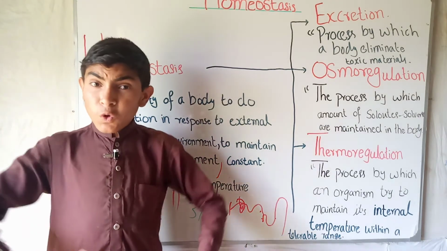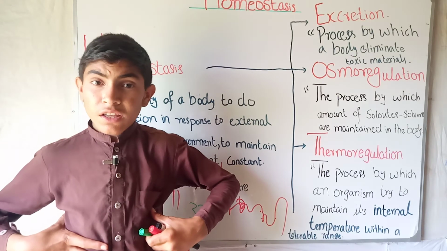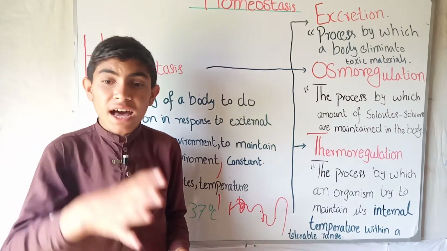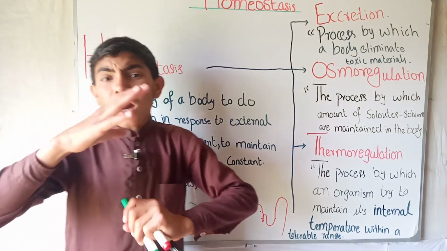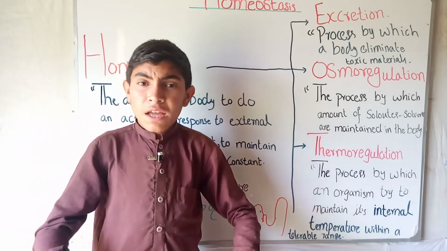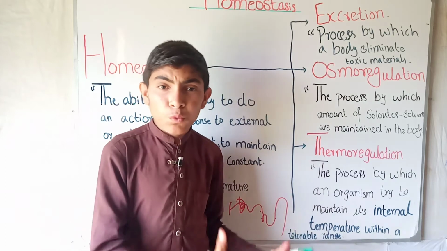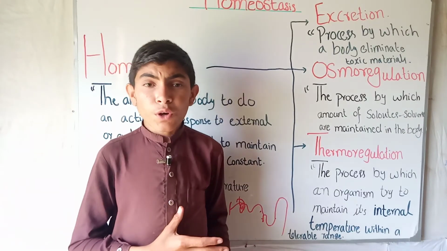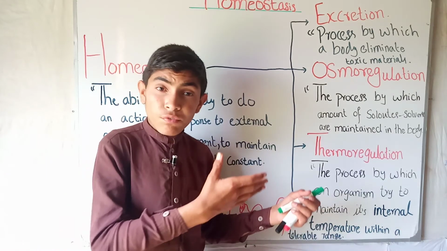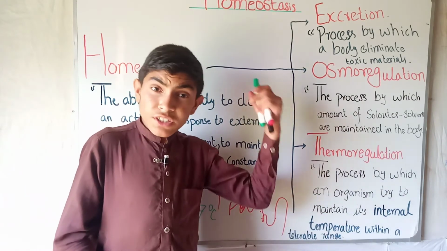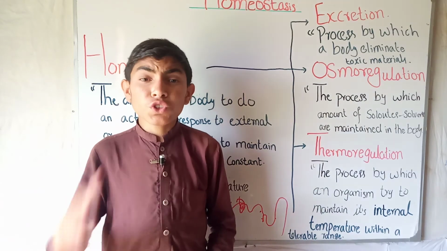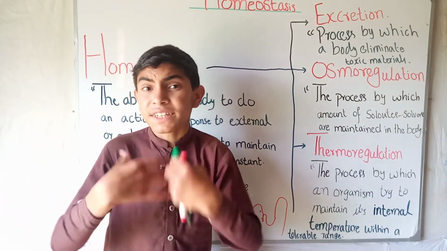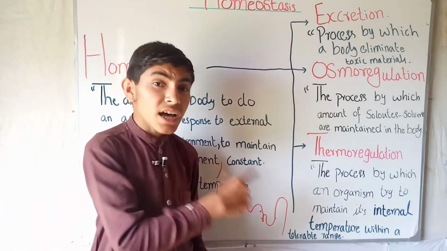And in our internal environment, there are some catalysts which we call enzymes. Mostly these reactions, like digesting our food, breathing air in and out, growing, or excreting toxic material, are all controlled by some specific catalysts which we call enzymes.